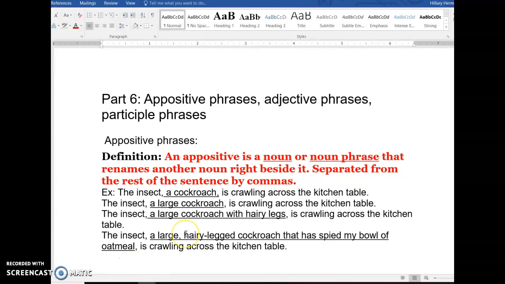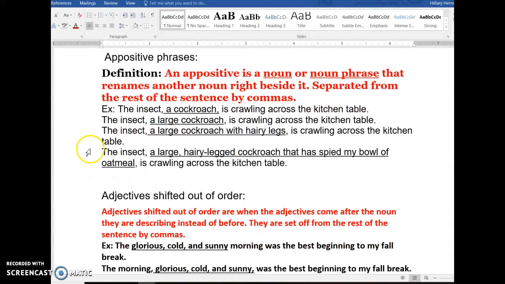So first, we learned about appositive phrases. An appositive phrase is a noun or noun phrase that renames another noun right beside it, and it's separated from the rest of the sentence by commas. So for example, the insect, comma, a cockroach. So a cockroach is your appositive phrase, is crawling across the table.